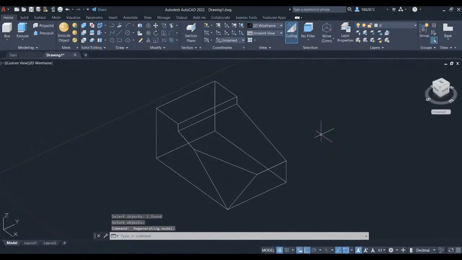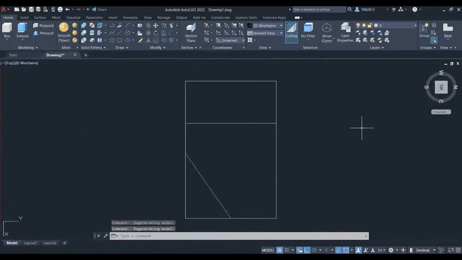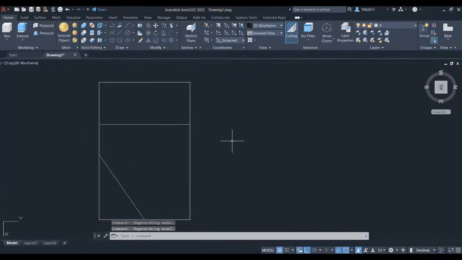To complete this part, we will create the last part, which is the extruded circle. Head over to the view cube and left click on the top view. Pan over here, press C for circle and press enter. Left click here and let's define its diameter by pressing D and press enter. Let's key in 1, press enter.